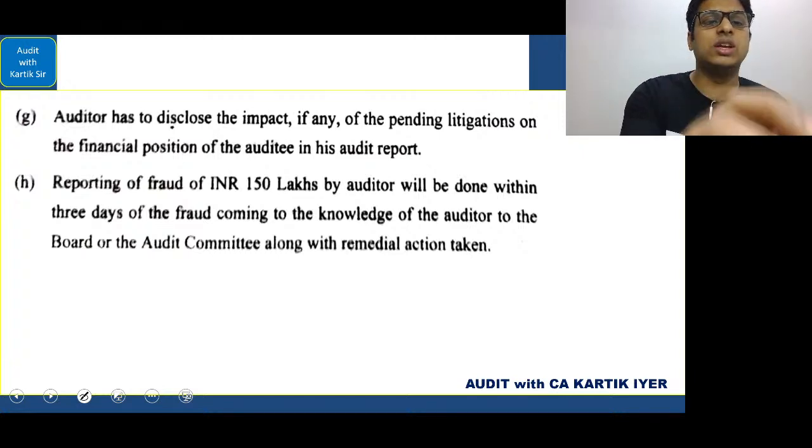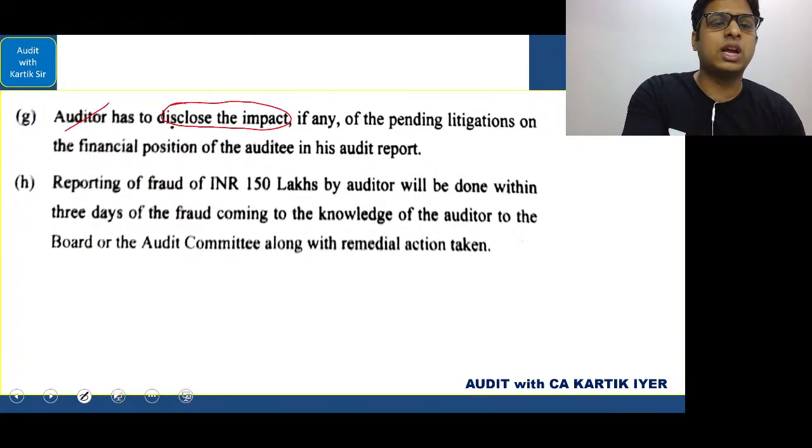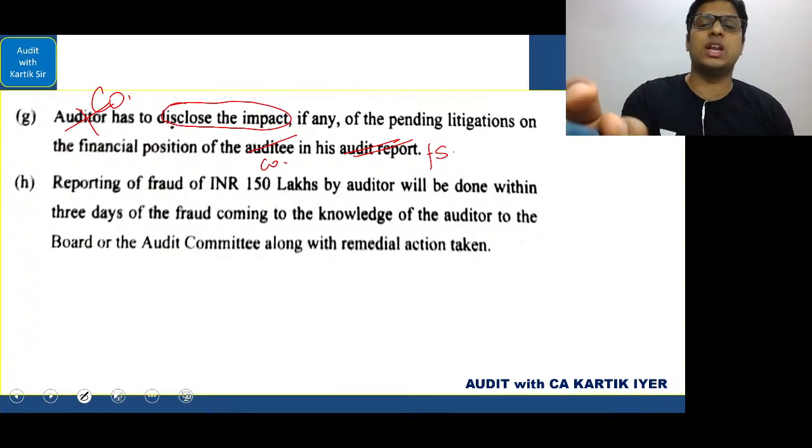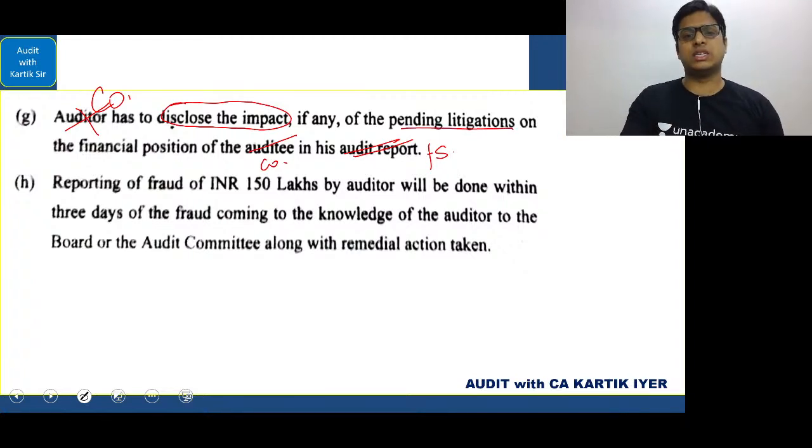If you read the language very closely, here it is given that the auditor has to disclose the impact. No, the company has to disclose the impact, if any, of the pending litigation on the financial positions of the company in the financial statements, and the auditor will only give his view in relation to the pending litigations. So this answer is the incorrect one. It's a tricky one, very tricky one.